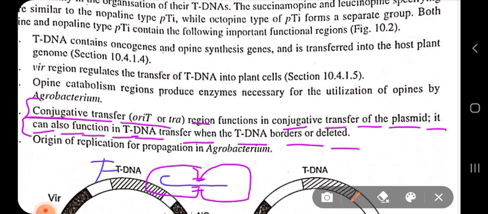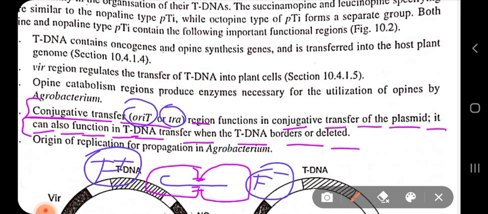The F plus cell and the F minus cell, remember in your microbiology classes, the bacterial conjugation. This has also been studied in your genetics chapter that I have studied with you all. So the conjugative transfer is just like this. The conjugative transfer gene present within the Ti plasmid is represented by the ORET or TRA region.